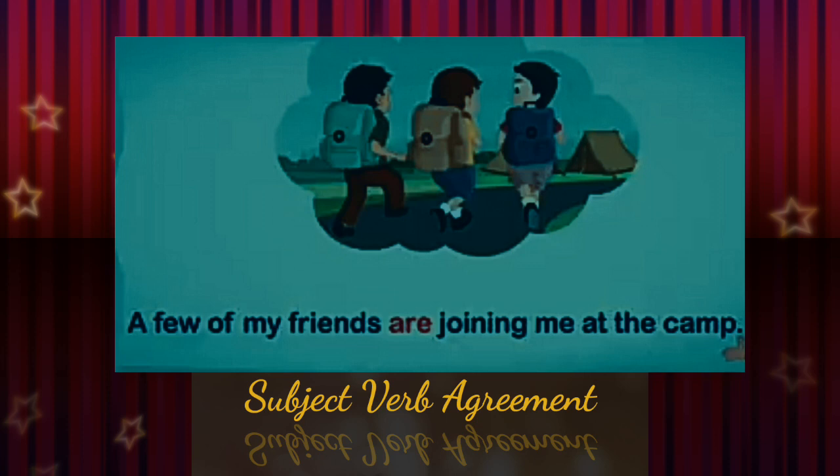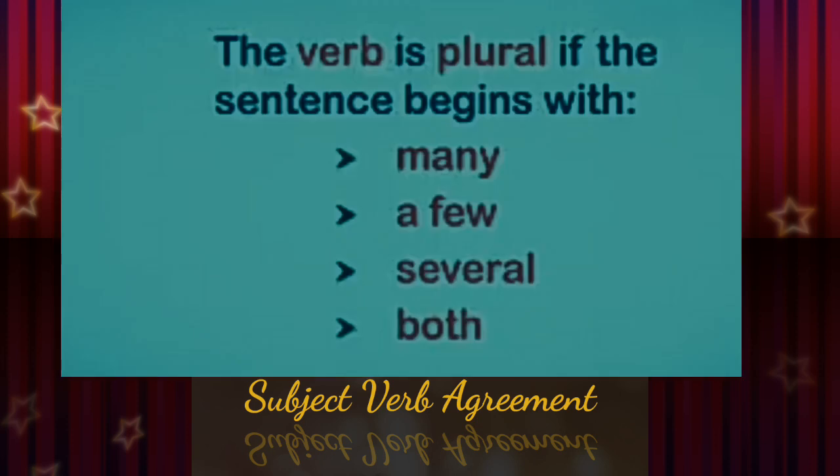A few of my friends are joining me at the camp. A few of my friends, and it is followed by a plural verb are. So what is it? A few of my friends is to be considered as a plural subject. Understood? So what is the rule that we have to follow? The verb is plural